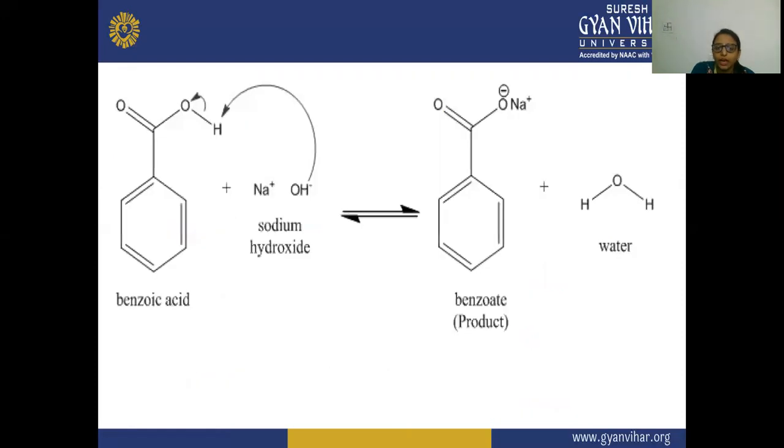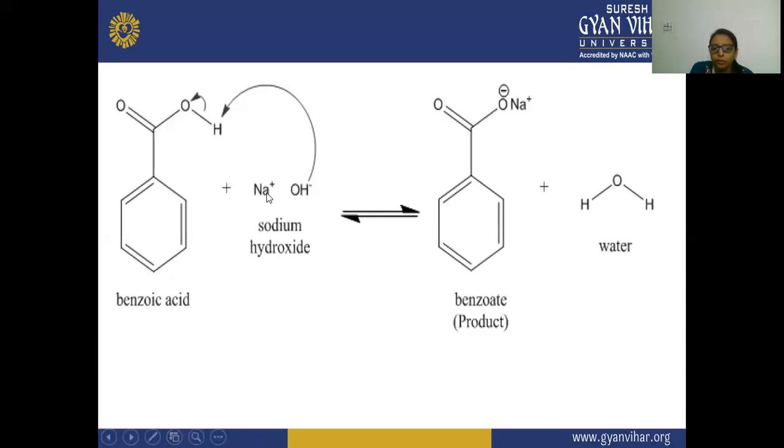So here you will see that in the case of sodium hydroxide, this NaOH, the OH negative will withdraw because there is a dissociation of NaOH.